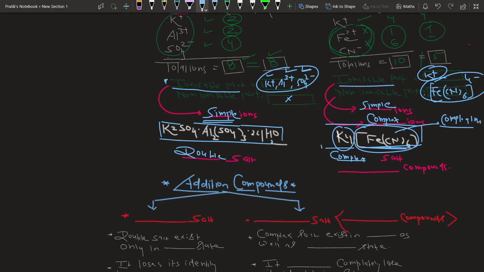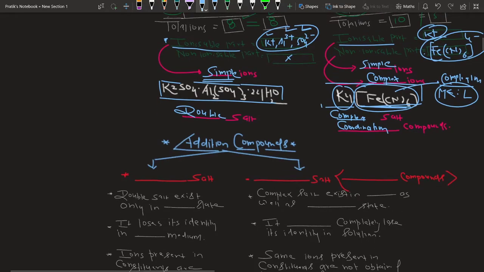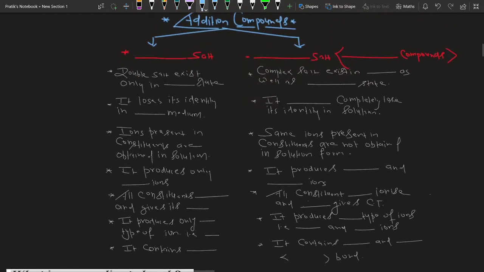So this compound is referred to as a coordination complex salt or coordination compound, because this non-ionic part consists of a metal and the donor group, that is the ligand, and there is a coordinate bond. Since this coordinate bond is non-ionic, it is not broken by water. So on the basis of this discussion, student, if we want to make the difference, can I say an addition compound consists of two types?